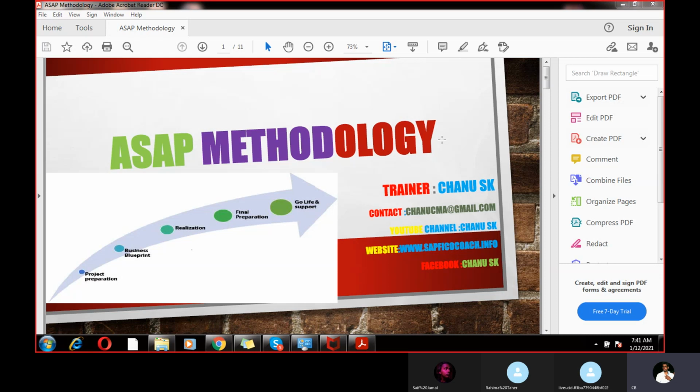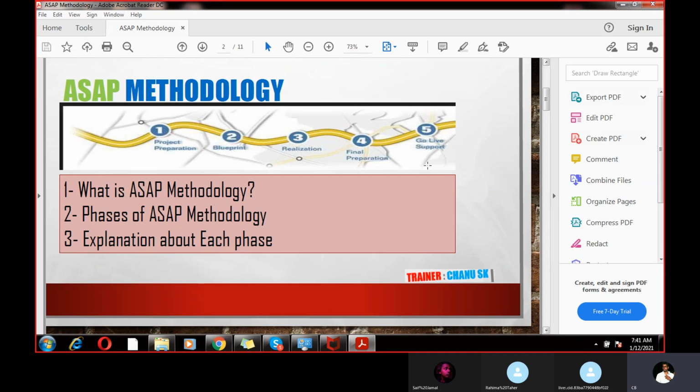For implementation, generally whenever the company wants to start implementation for the first time, the data was earlier not in SAP. First time means no SAP was used earlier. So SAP methodology is just like a roadmap: project preparation, business blueprint, realization, final preparation, and go live.